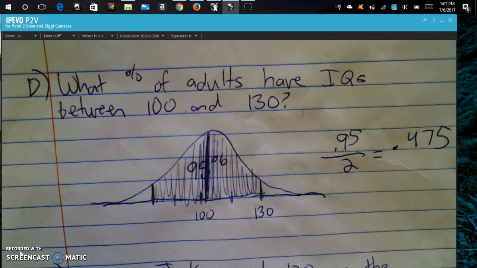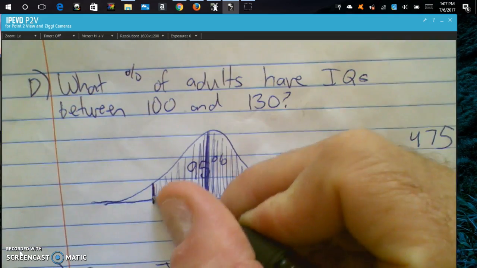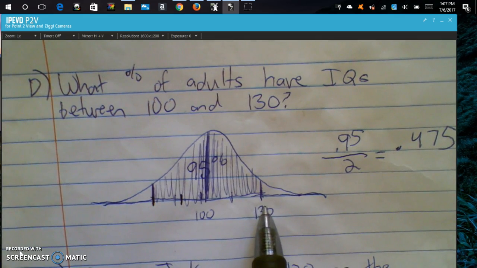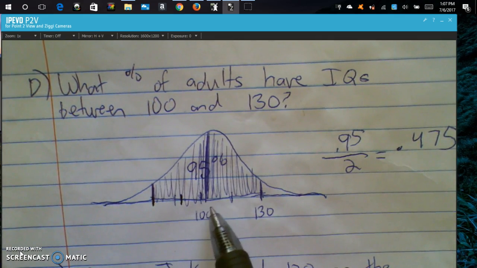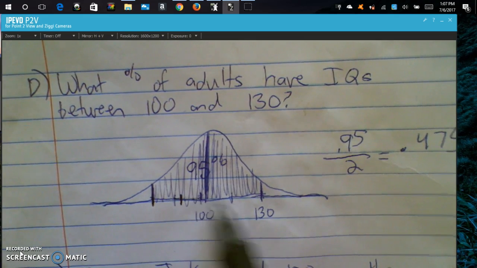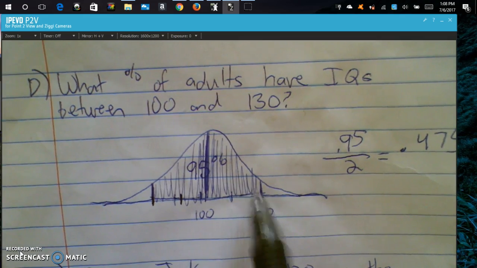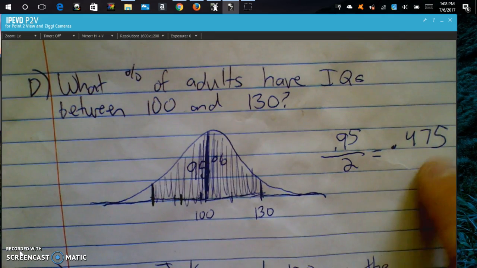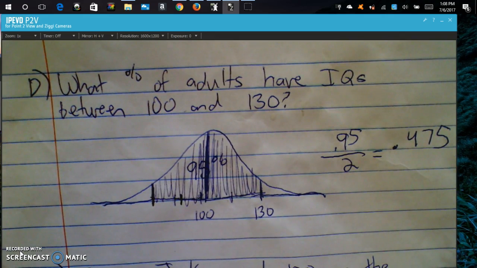So for part D, what percentage of adults have IQs between 100 and 130? We use the empirical rule to know that 95% is within, this would actually be 70 and 130. And since we know it's perfectly symmetric, this is equal to this percentage. So we can cut 95% in half to get 0.475 or 47.5%. So that's finishing up part D.